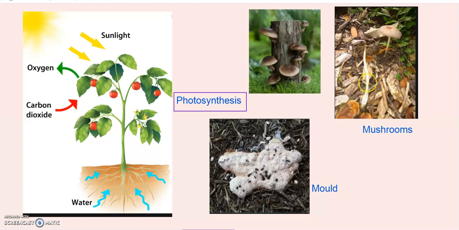These are mushrooms. You can see in this picture also, and these are moulds. So these mushrooms and moulds grow on decaying matter. This type of plants get their food from decaying matter and dead animals.